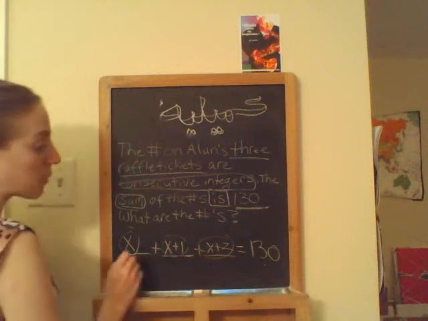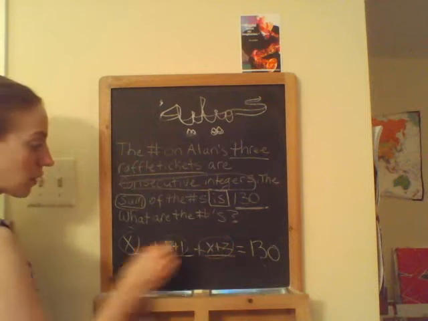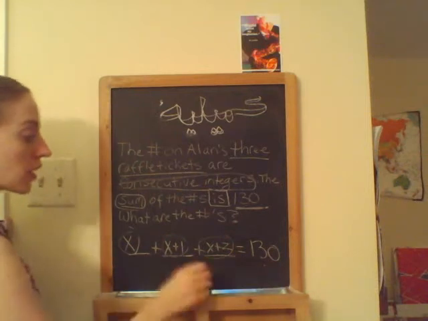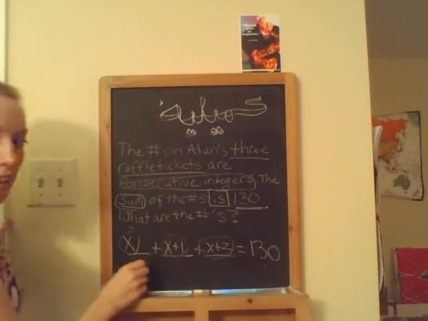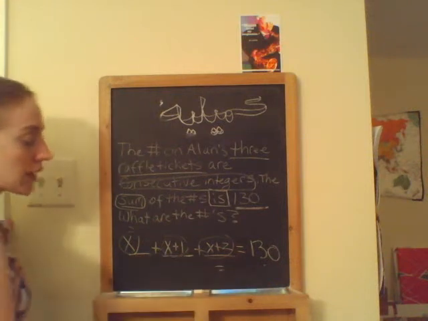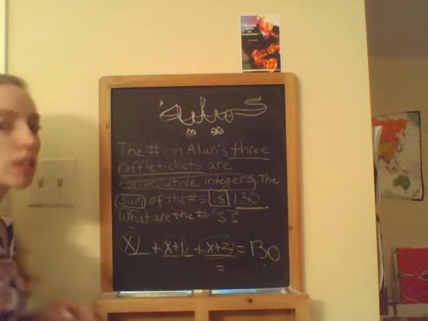Now, we can combine these like terms together and solve for x. So basically, you would have 3x plus 3 equals 130, and then you keep adjusting it until you get x on one side and the other numbers on the other side, and go ahead and solve for x. And that is how you develop an equation for this type.